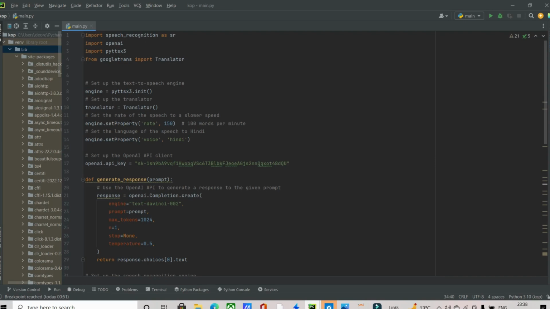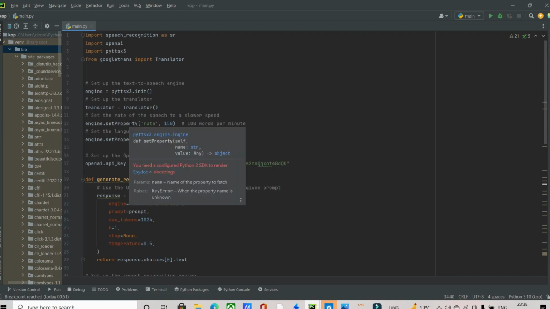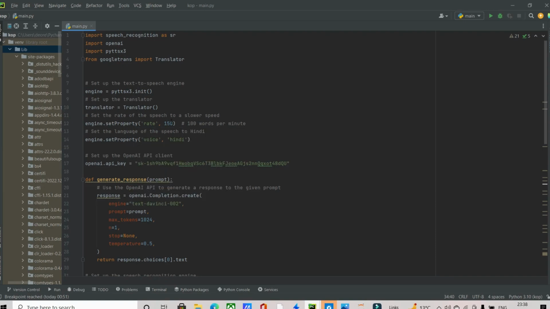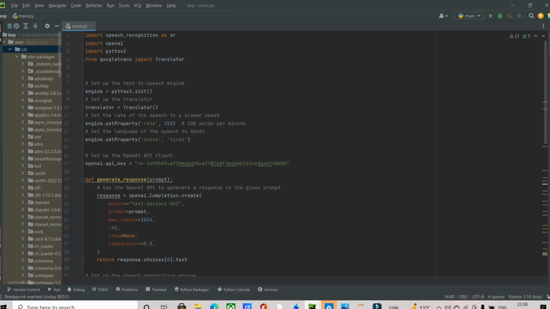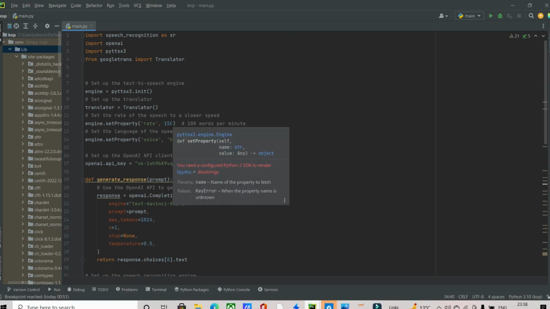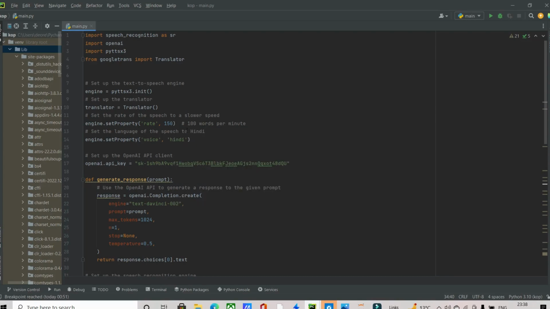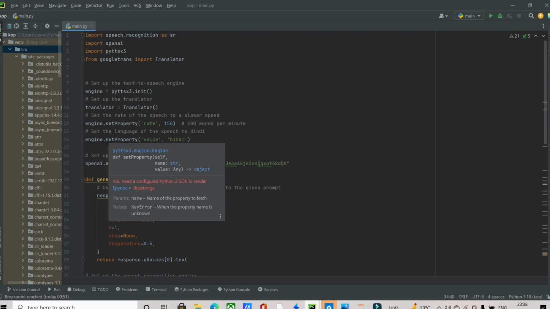Then we have set our speech property, the rate of speech for the virtual assistant. We have set engine dot set property rate to 150. You can reduce it to 100, 120 or whatever you want, but don't go above 200, because it will be so fast that you can't understand it. I've also set the language of our speech with engine dot set property.